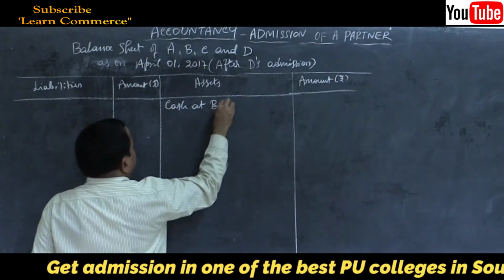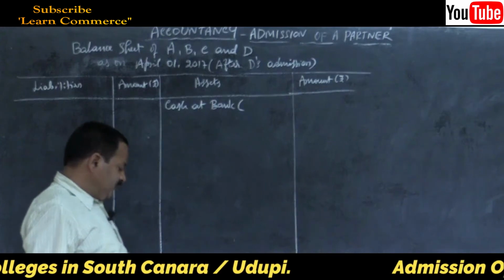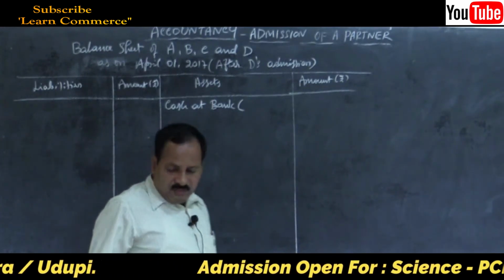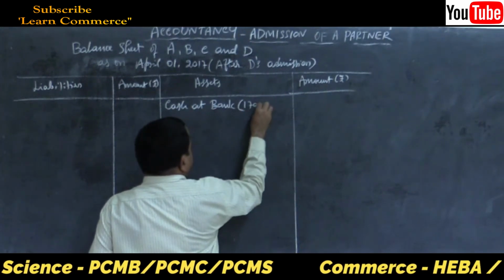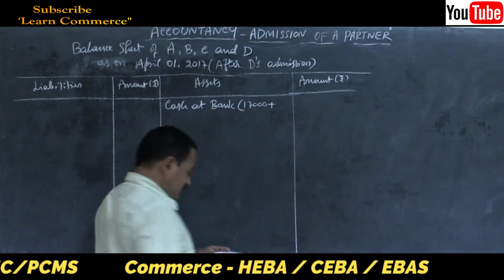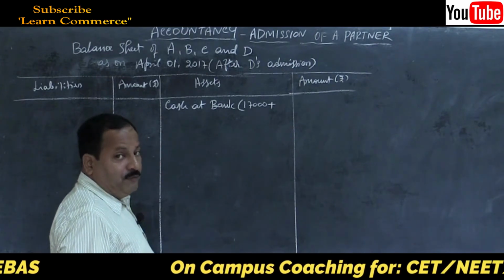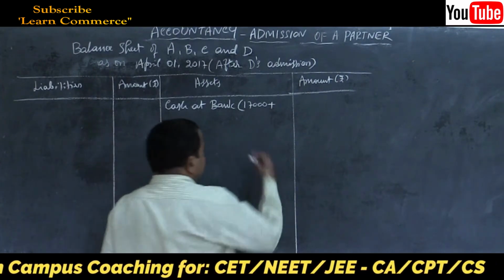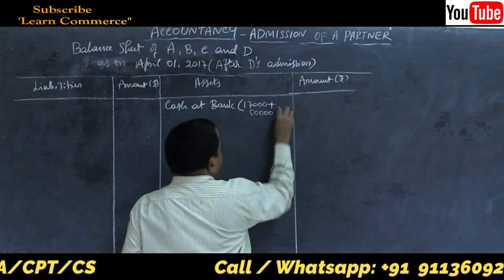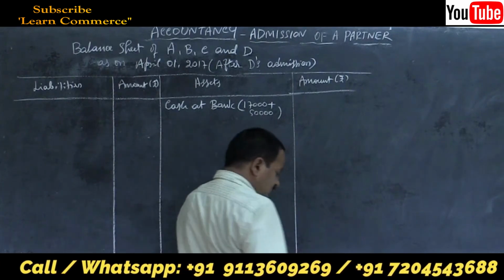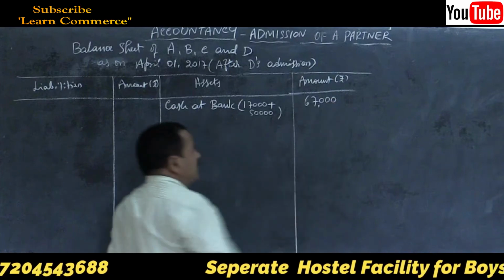Write within bracket the opening balance. 17,000 was there, plus the new partner has brought in 50,000 towards capital, correct? So add 50,000. That's all. 67,000 is the bank balance, cash at bank.